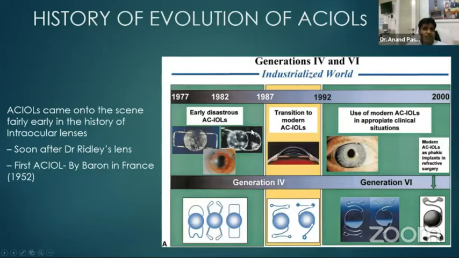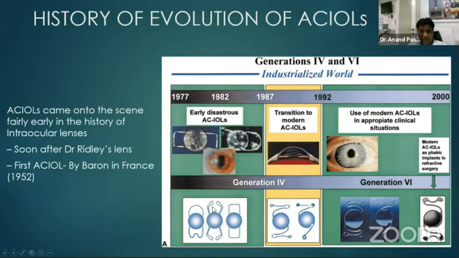Let's begin with the history of evolution of anterior chamber IOLs. The anterior chamber IOLs came into scene fairly early in the history of intraocular lenses, soon after Dr. Ridley used the first lens, and the first anterior chamber IOL was used as early as in 1952. As the IOLs kept on evolving, the anterior chamber IOLs also kept on evolving.